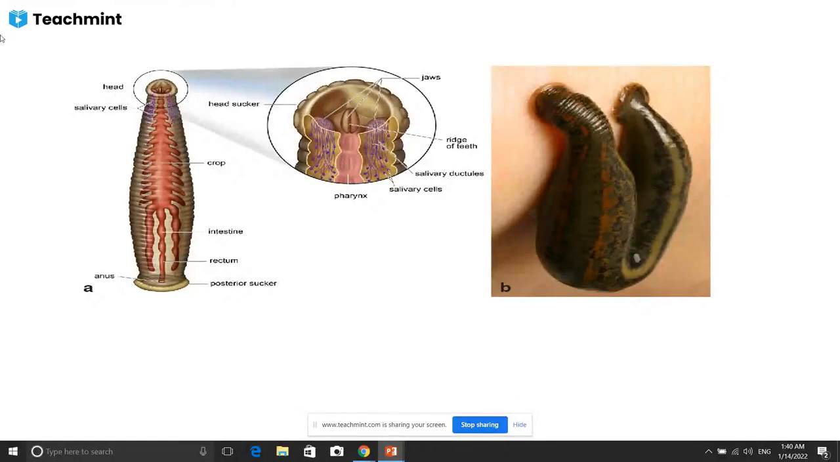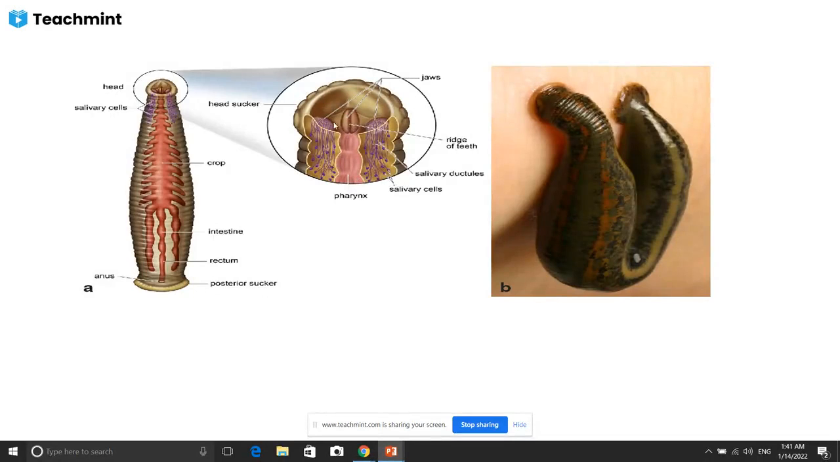So this is a leech. Here this is the head, and this is the salivary cell, and here this is a sucker. When you look at a broad view of the head, these are the jaws, one, two, three. This is the head sucker. Then this is the pharynx, then the salivary cell, salivary duct, and a ring of teeth.